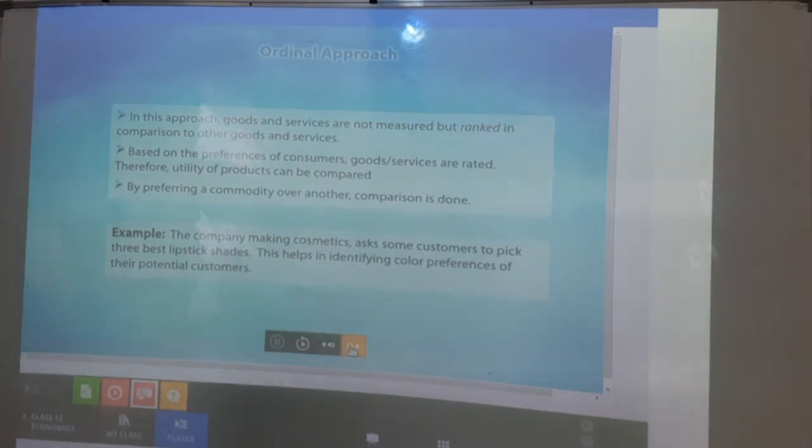Example: the company making cosmetics asks some customers to pick their 3 best lipstick shades. This helps in identifying color preferences of their potential customers. If such things are there, then the comparison is easy, as more and more people will choose the same. The other part is when we study statistics. In that also, all these concepts come.